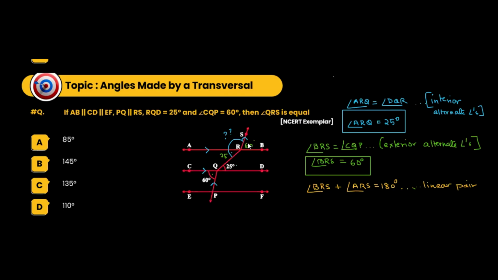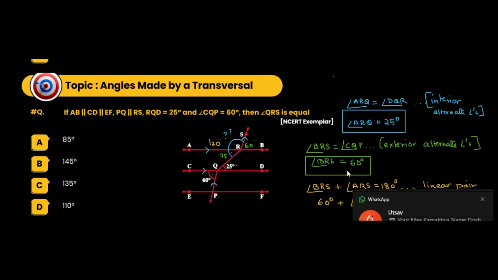So BRS is 60 degrees plus angle ARS equals 180 degrees. Therefore angle ARS is equal to 180 degrees minus 60 degrees. That is 120 degrees. Is it making sense?